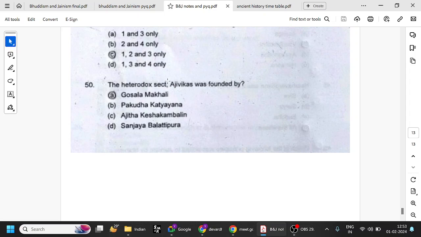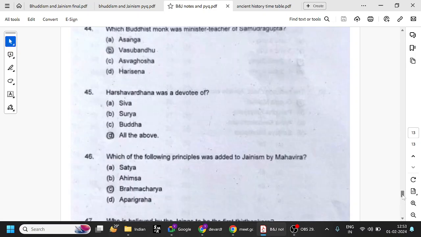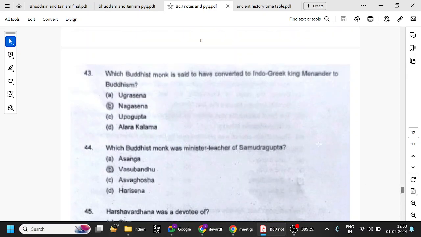So Ajivika is one of the other religions. Only Buddhism and Jainism flourished; they became very popular. And other small ones like the Ajivikas were founded by Goshala Makkhali. Okay, fine. So these are the questions about Buddhism and Jainism. We have covered everything. Let's stop.